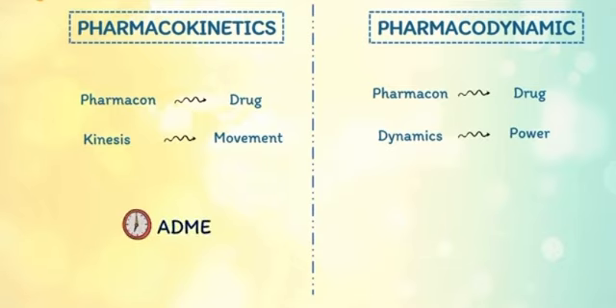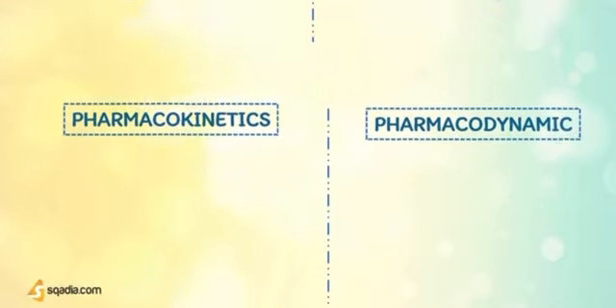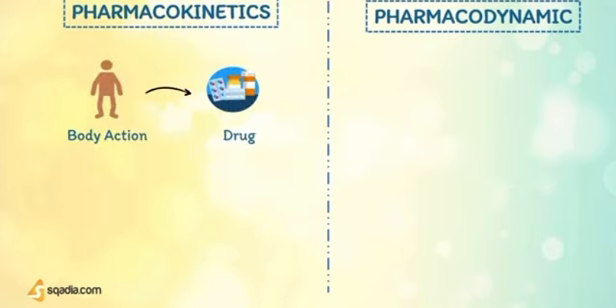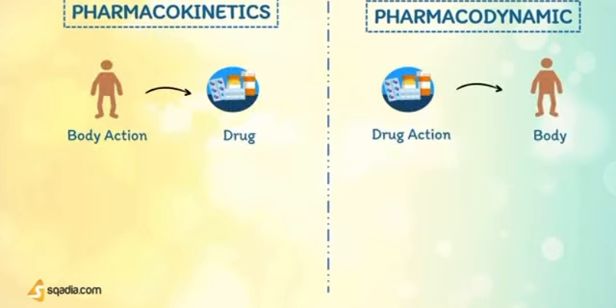Pharmacokinetics is the study of the time course of drug absorption, distribution, metabolism, and excretion. Pharmacodynamics is the study of the biochemical and physiological effect of a drug and its mechanism of action at the organ system, subcellular, and macromolecular level. PK is the body's action on the drug. Pharmacodynamics is the drug's action on the body.